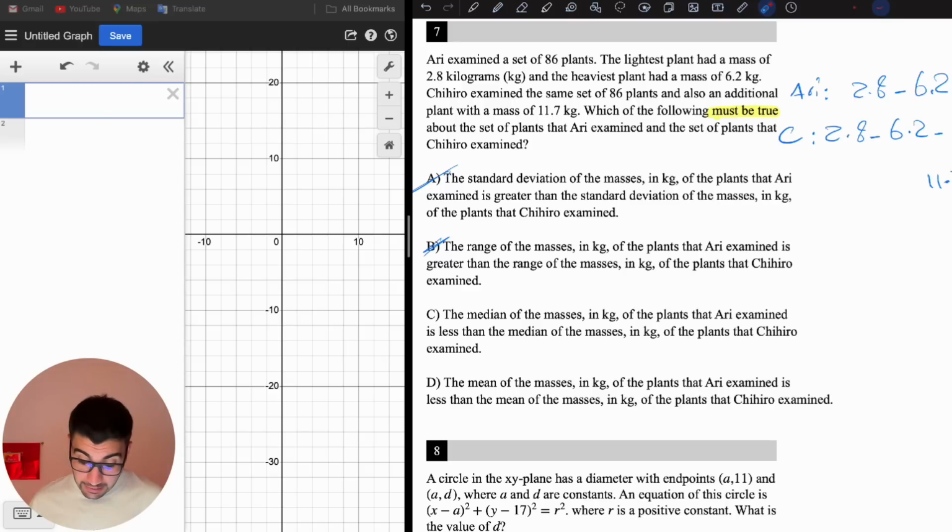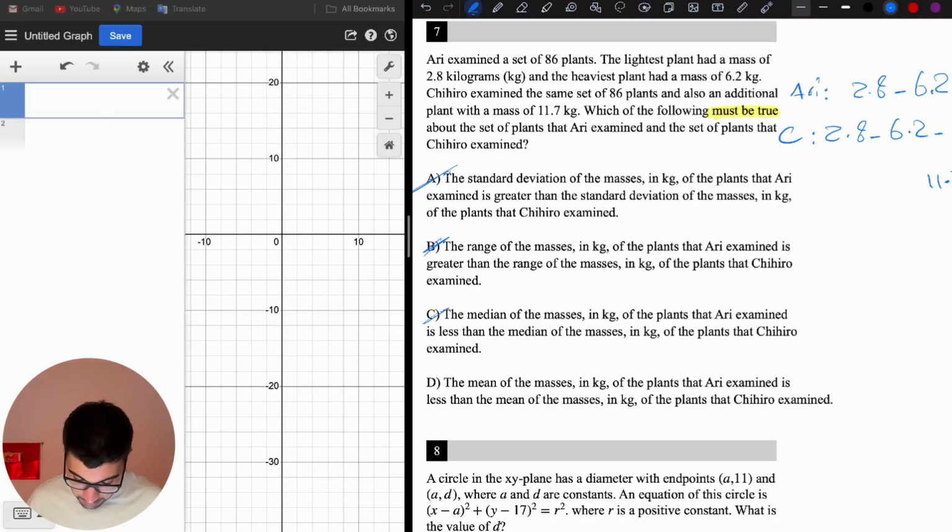So C can be true if we add one more data and the median doesn't change, or if we add one more data and the median will decrease or increase, who knows. It can be true, it cannot be true. So it's not C. Let's check D.